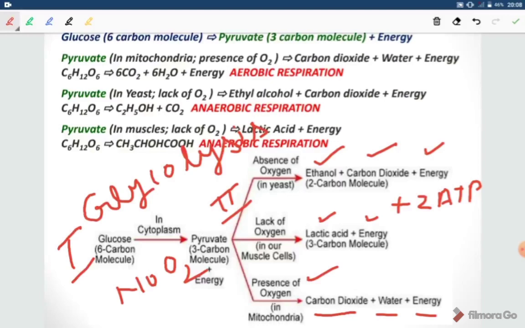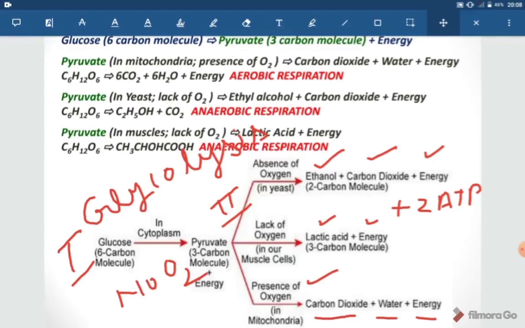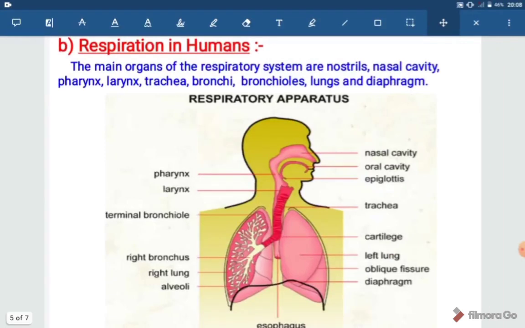Okay, I think now you will have understood it. Now we will move ahead. How respiration occurs in humans. Before studying this, we should know about the respiratory system of human beings.